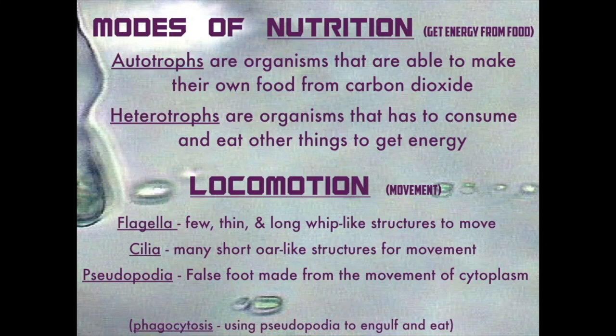And then we have the cilia. Cilia are many short, hair-like structures or oar-like structures used for movement. Then we have the pseudopods. The pseudopods are false feet. Pseudo meaning false, pod meaning foot. And this is just a movement of the cytoplasm. And these organisms, such as the amoeba that has the pseudopods, they will engulf their food or their prey, and that is called phagocytosis. The prefix phago referring to engulfing or eating, and then cyte meaning cell.